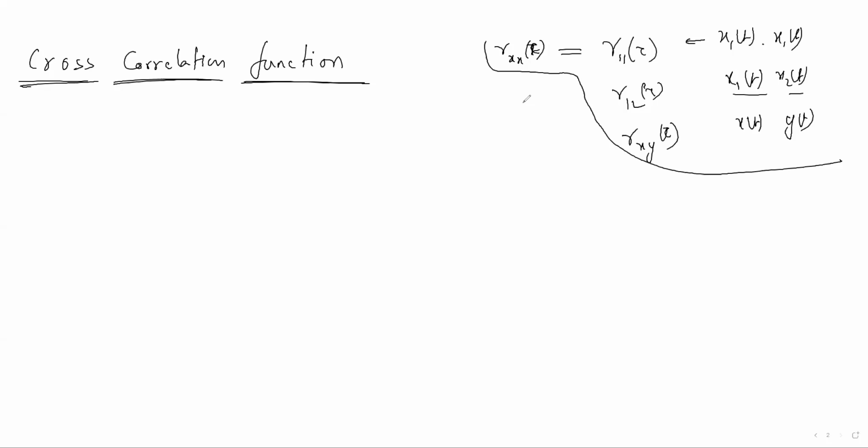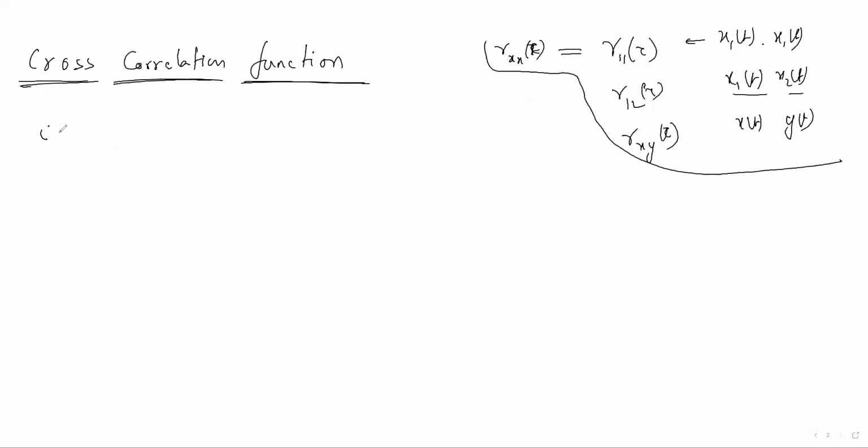So what is cross correlation? It finds the similarity between two different signals. Autocorrelation finds the similarity of a signal with itself, but cross correlation finds the similarity between two different signals.